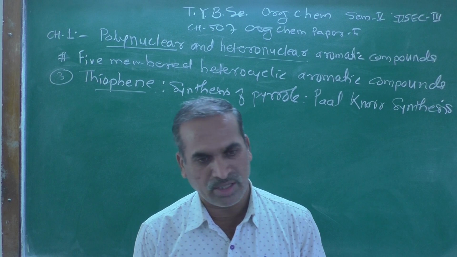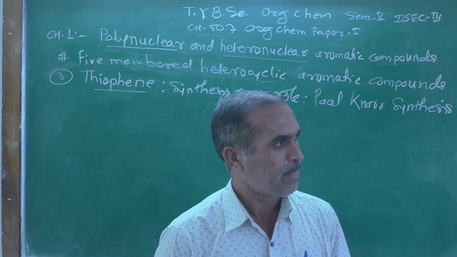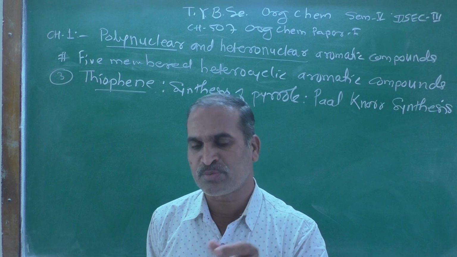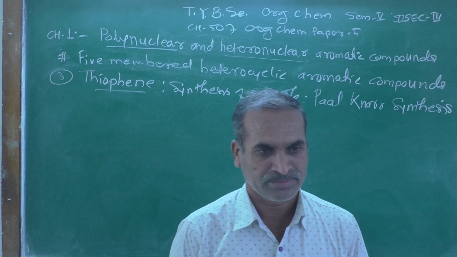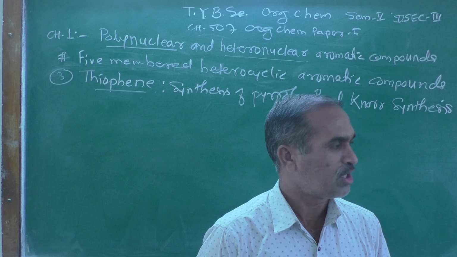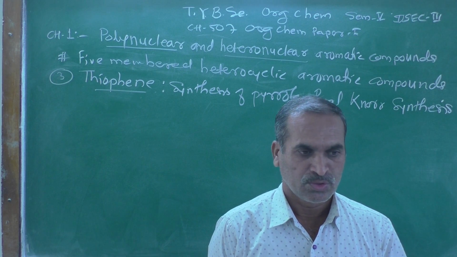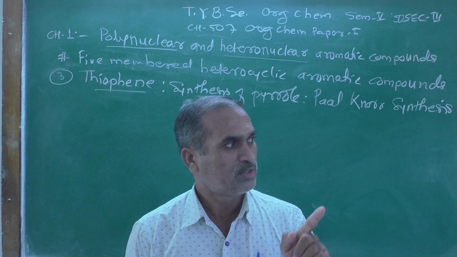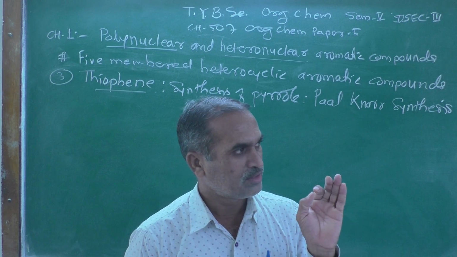On heating with P2O5, that is phosphorus pentoxide, it forms 2,5-dimethyl furan.